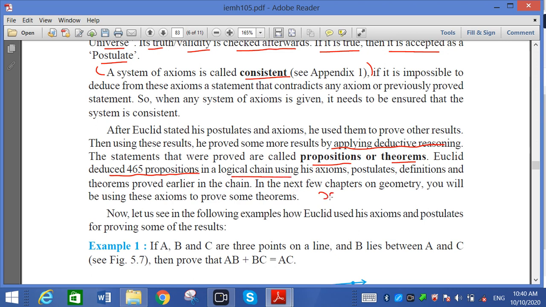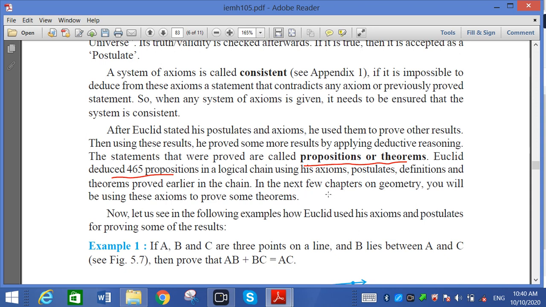So if you say x equals 3 and y equals 5, then x plus y is equal to 3 plus 5 is equal to 8. So that is called a chain. Always remember 465 propositions or theorems.